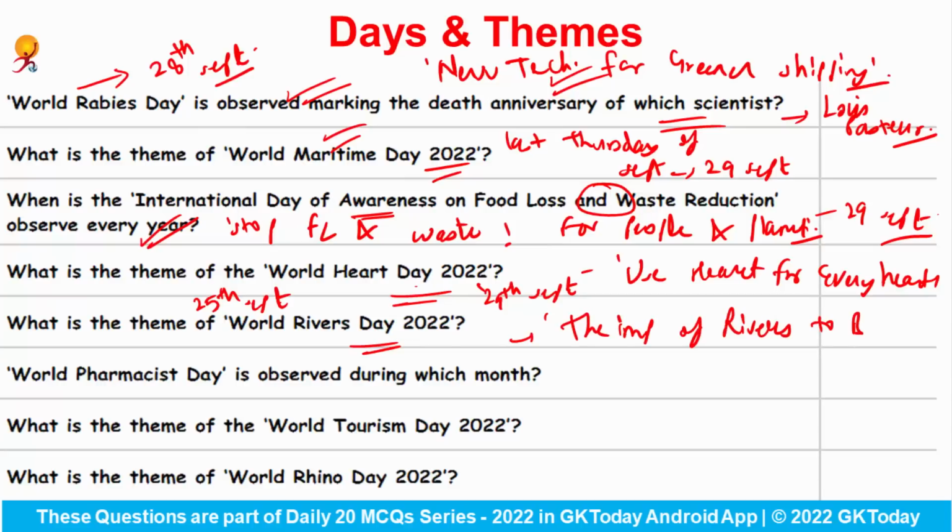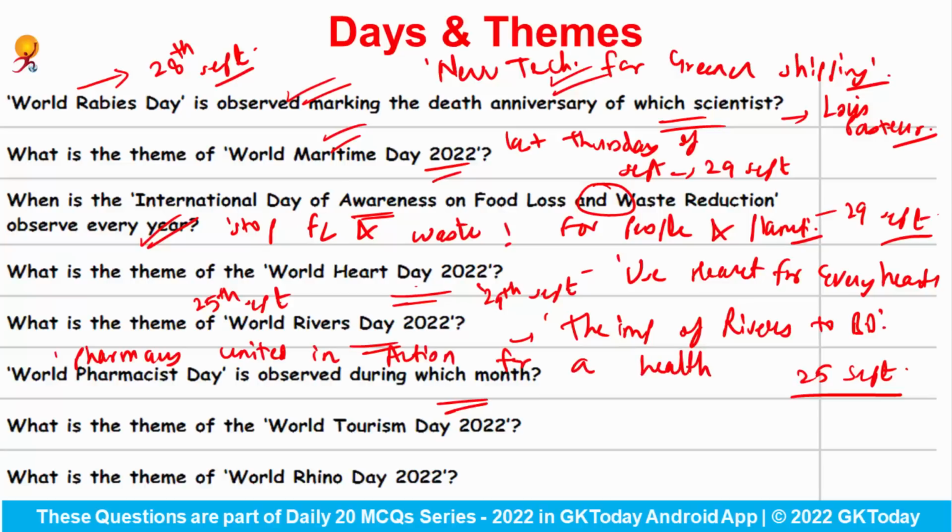World Pharmacist Day is observed during which month? So it is observed in the month of September, and the specific date is 25th of September. What is the theme for this year? So it is Pharmacists United in Action for a Healthier World. Okay.